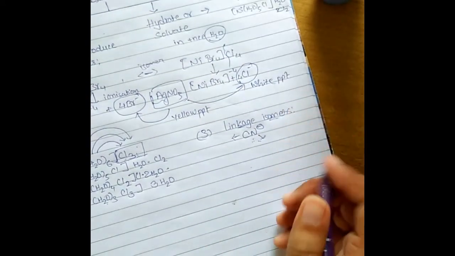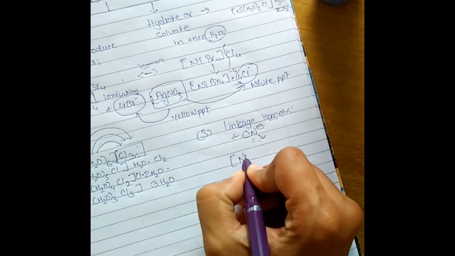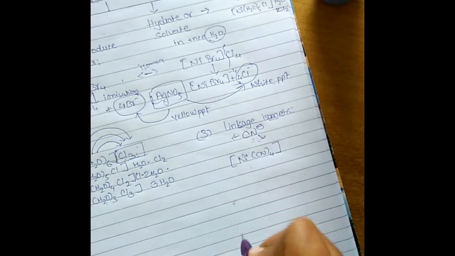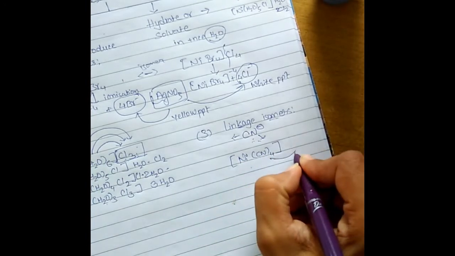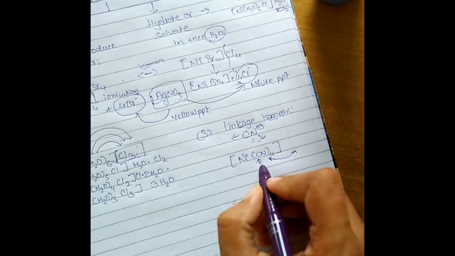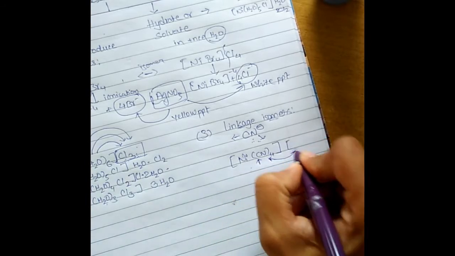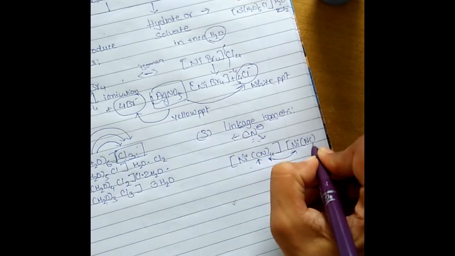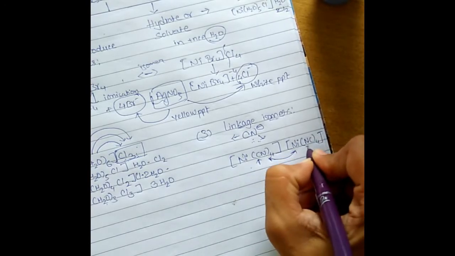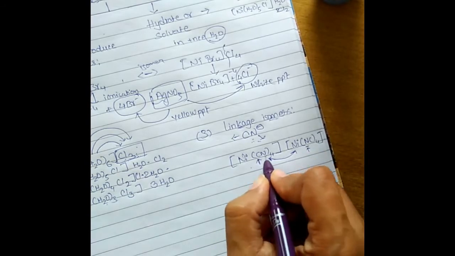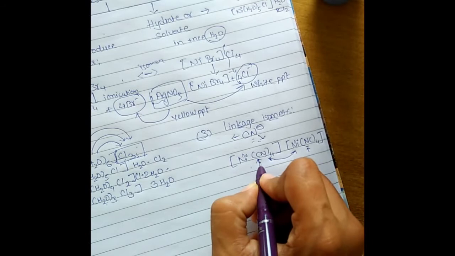For an example, when I talk about Ni(CN)4, this is your complex. So what will be the isomer of this complex? Yes, here carbon is donating, therefore CN. If the nitrogen is donating, then Ni(NC)4. If I am writing NC, then nitrogen is the donor. If I am writing CN, then carbon is the donor.